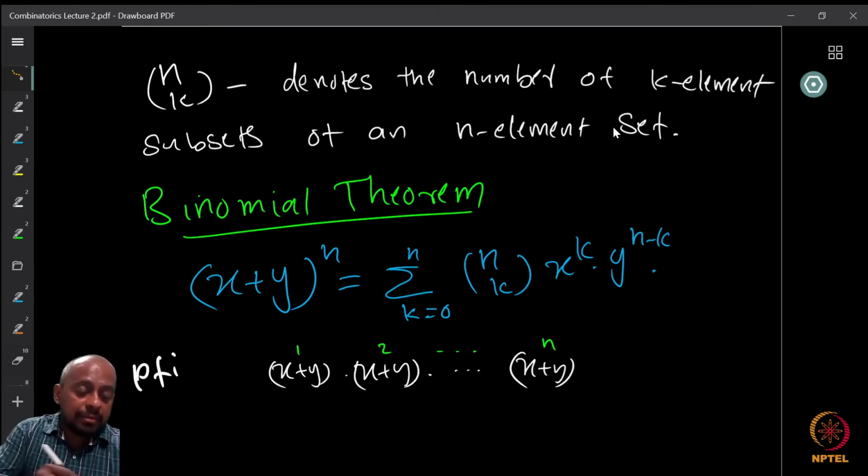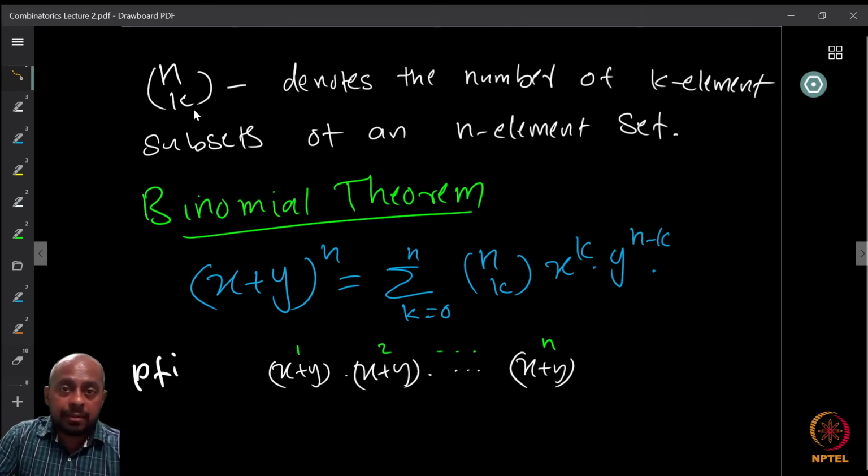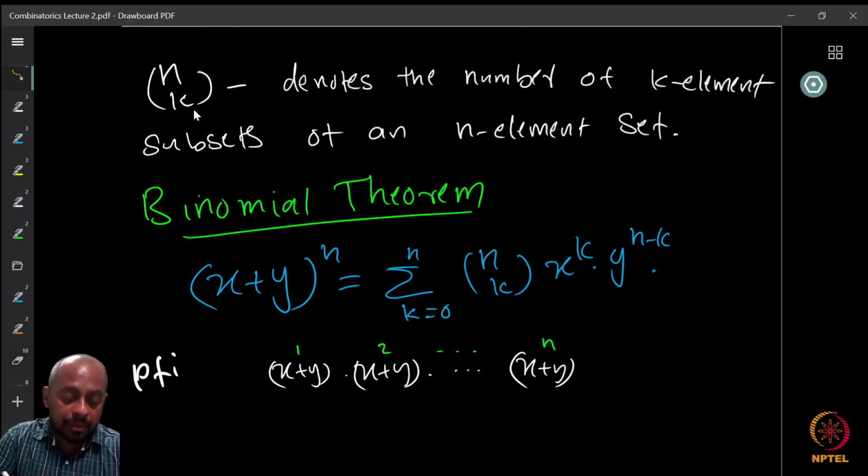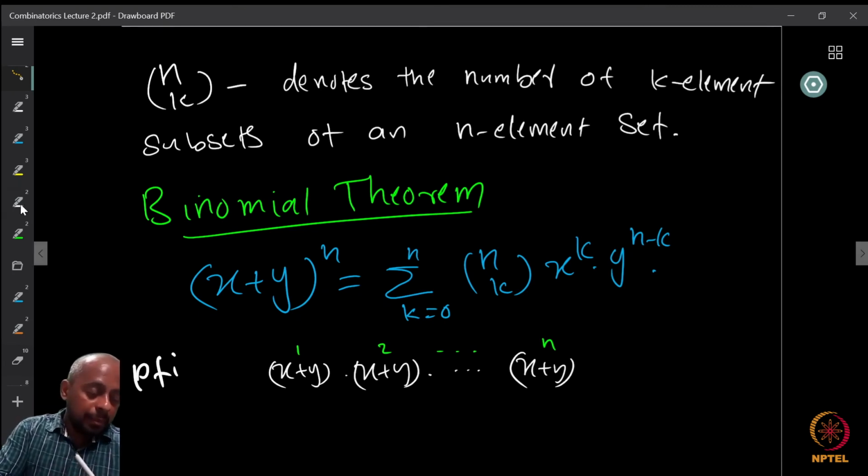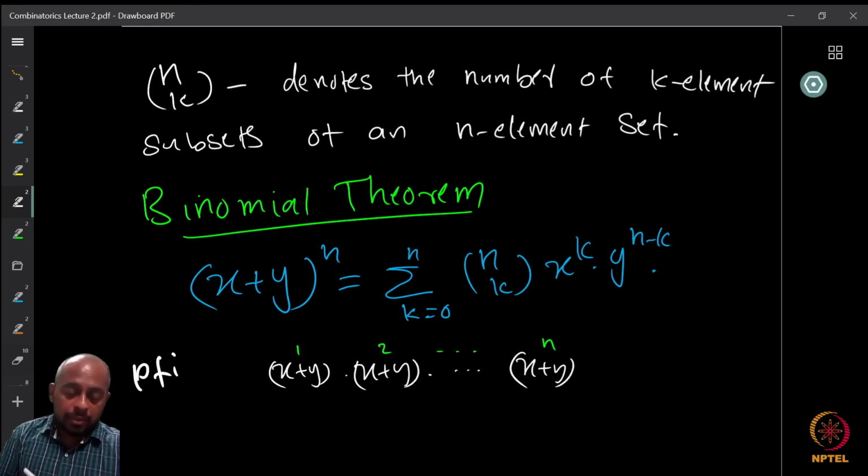Now, this number is called the binomial coefficient, the kth binomial coefficient of n, and the reason is that it appears in the well-known theorem called the binomial theorem. So, what is the binomial theorem? A binomial is a polynomial with exactly 2 terms. So you have these 2 terms, and that is called a binomial. So, x plus y is a binomial.